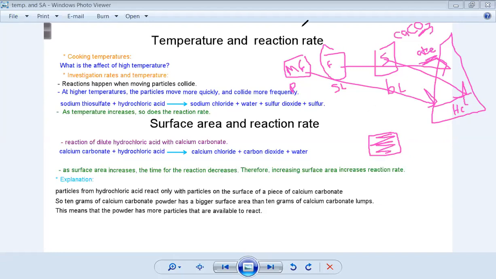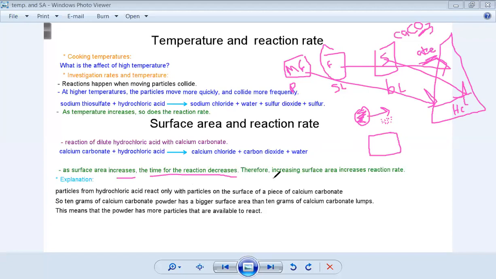Let's say this is the particle, okay? If the particle is big, the surface will react with the acid. If I smash it, what will I have? I have more particles to react. So if I am increasing the surface area, I will increase the reaction rate. The reaction will happen faster, okay? So as surface area increases, the time for the reaction decreases.